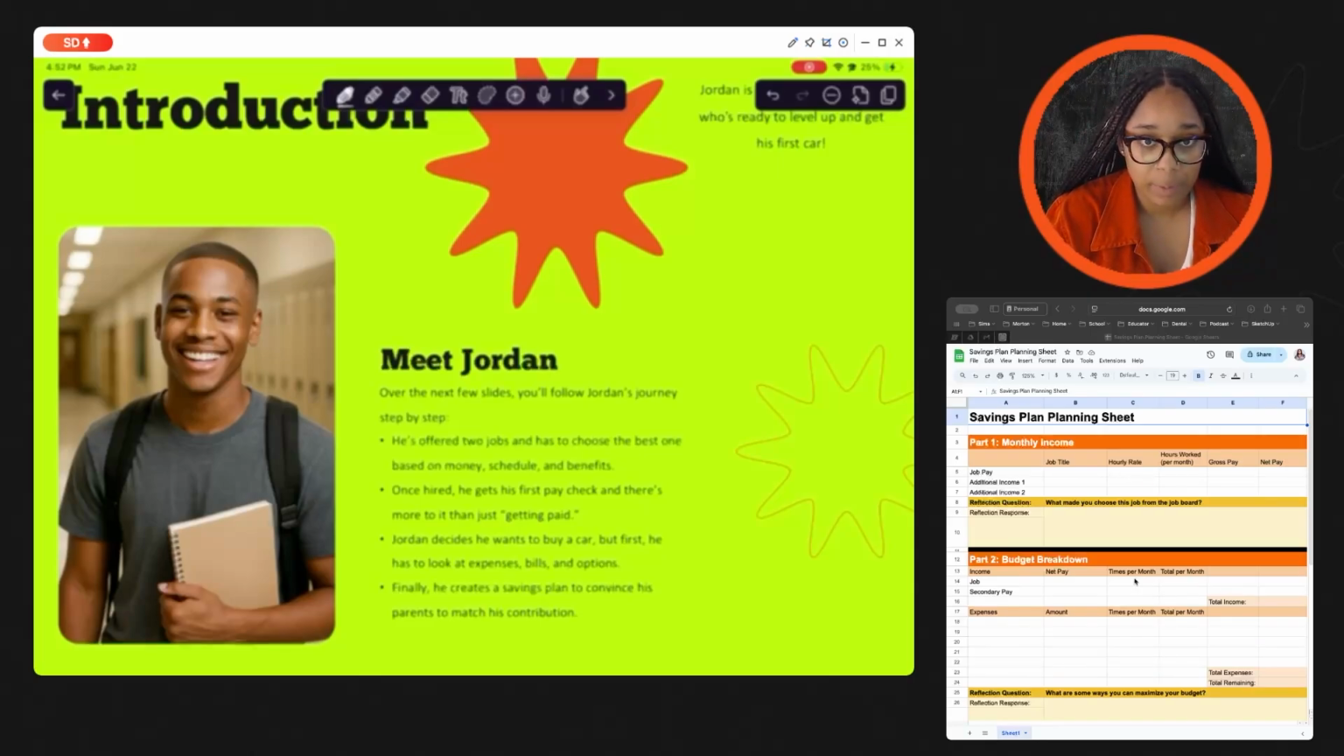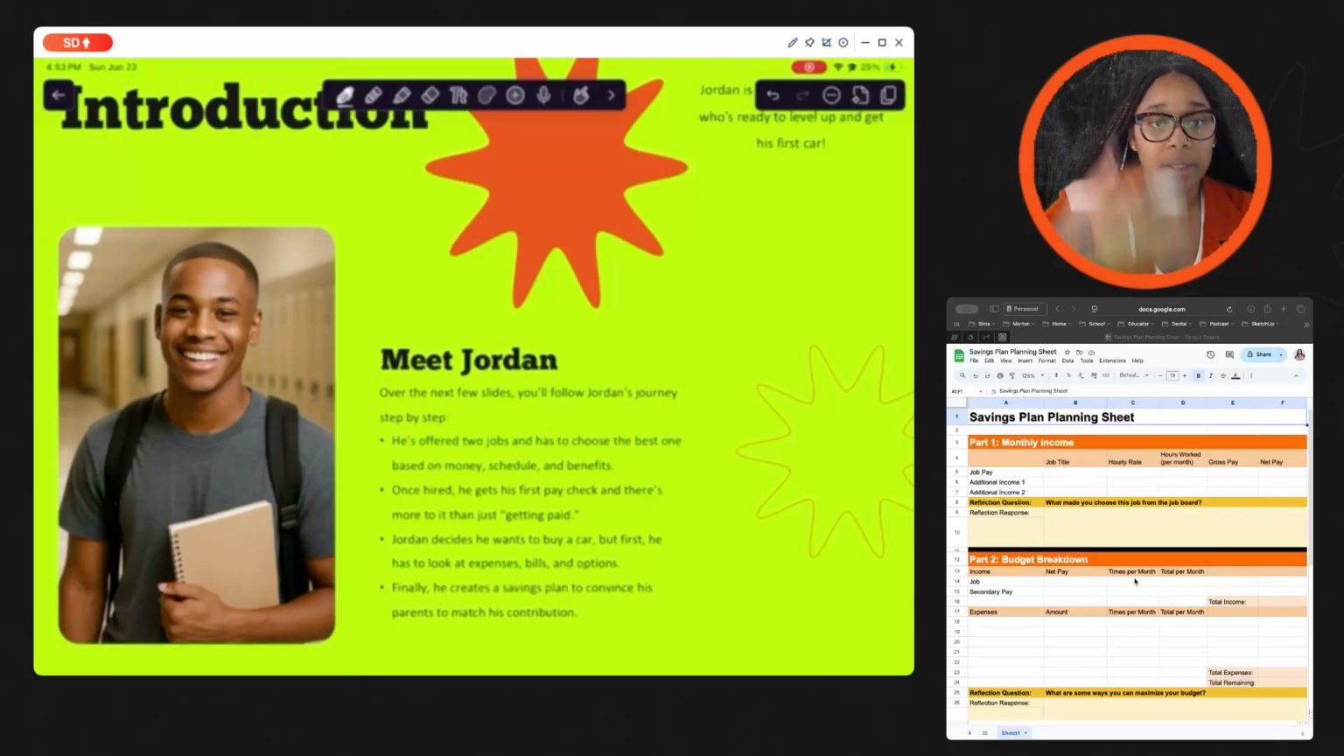I'm going to use the example of Jordan. I've already pulled a couple of things from the job board. I've already pulled a couple of cars from our car lot. What you guys will be able to do is to physically go up to the different boards in our classroom, and you're going to pick a few different jobs, and you're going to read the description on the back.